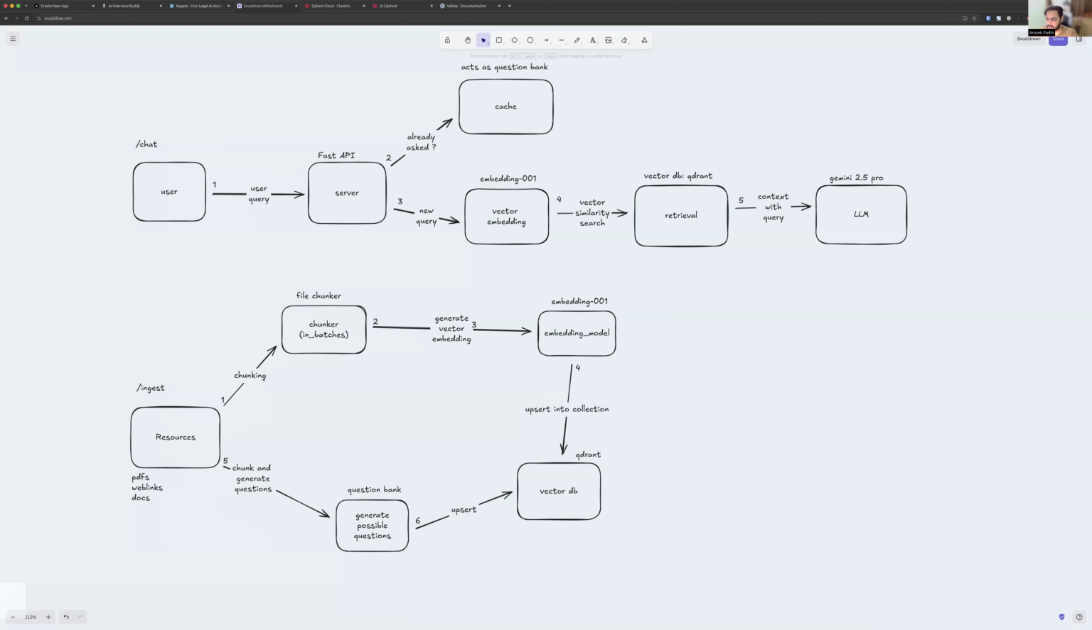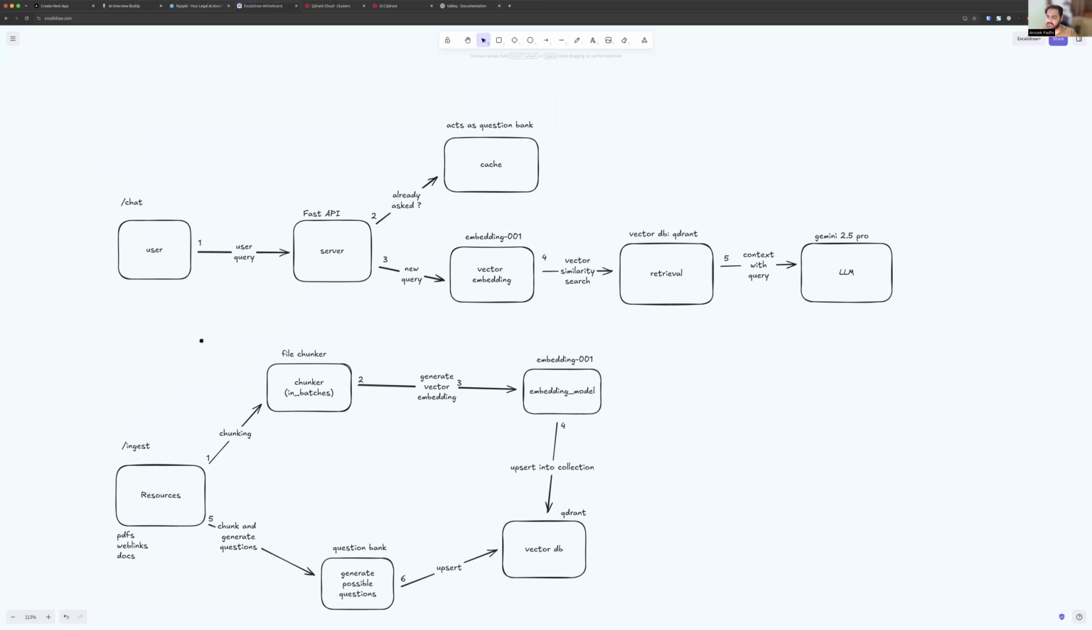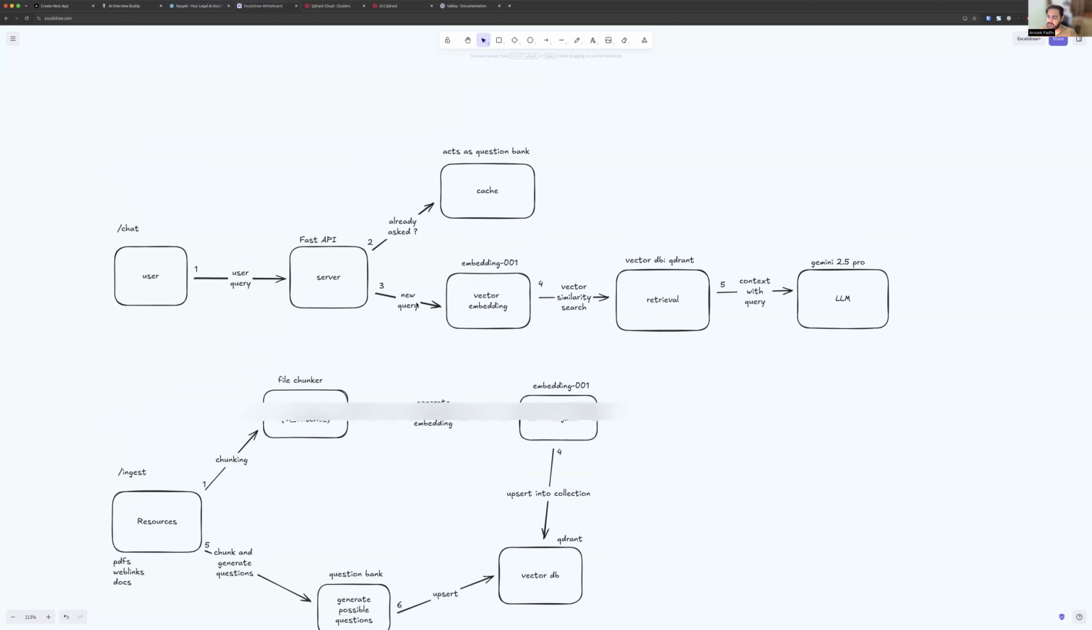Qdrant is my vector DB of selection. After that is done, I'm also going to chunk and generate possible questions for that same chunked resource, and upsert them into the vector DB to optimize my retrieval queries. This was all about ingestion. For chat, when a query has already been asked, I fetch it from the question bank. If not, I generate vector embeddings, do a vector similarity search, retrieve, send the context with the query to the LLM, and then generate the response.